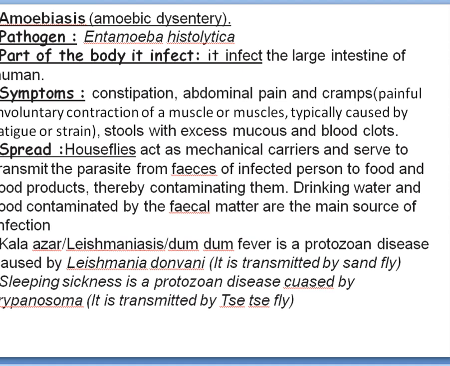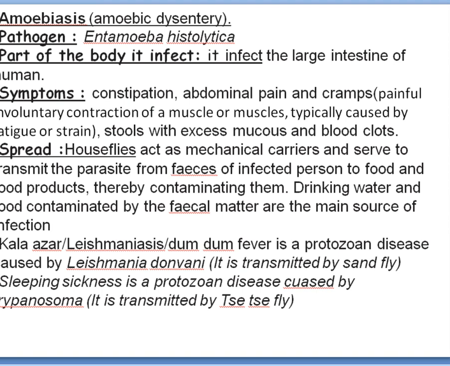Usually these parasites, I told you, are present in the large intestine and they'll be feeding on the mucus of the large intestine. They will be corroding the intestinal wall. Thus, the stool, or you can say feces, contains mucus, and in severe cases, it may contain even blood stain. So for this reason, the person will get stomach ache and cramps and even constipation. Fine. So, that is about the symptoms.